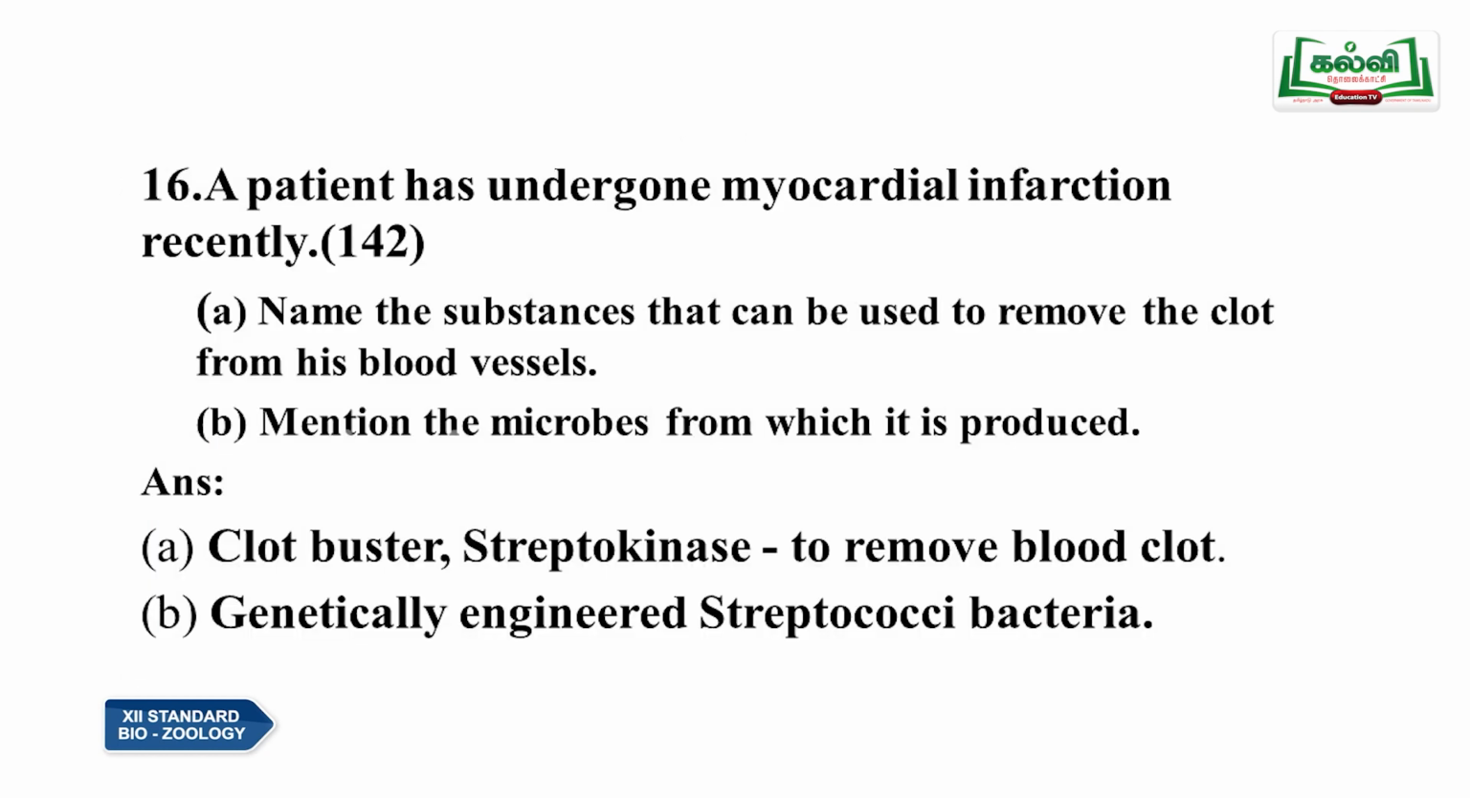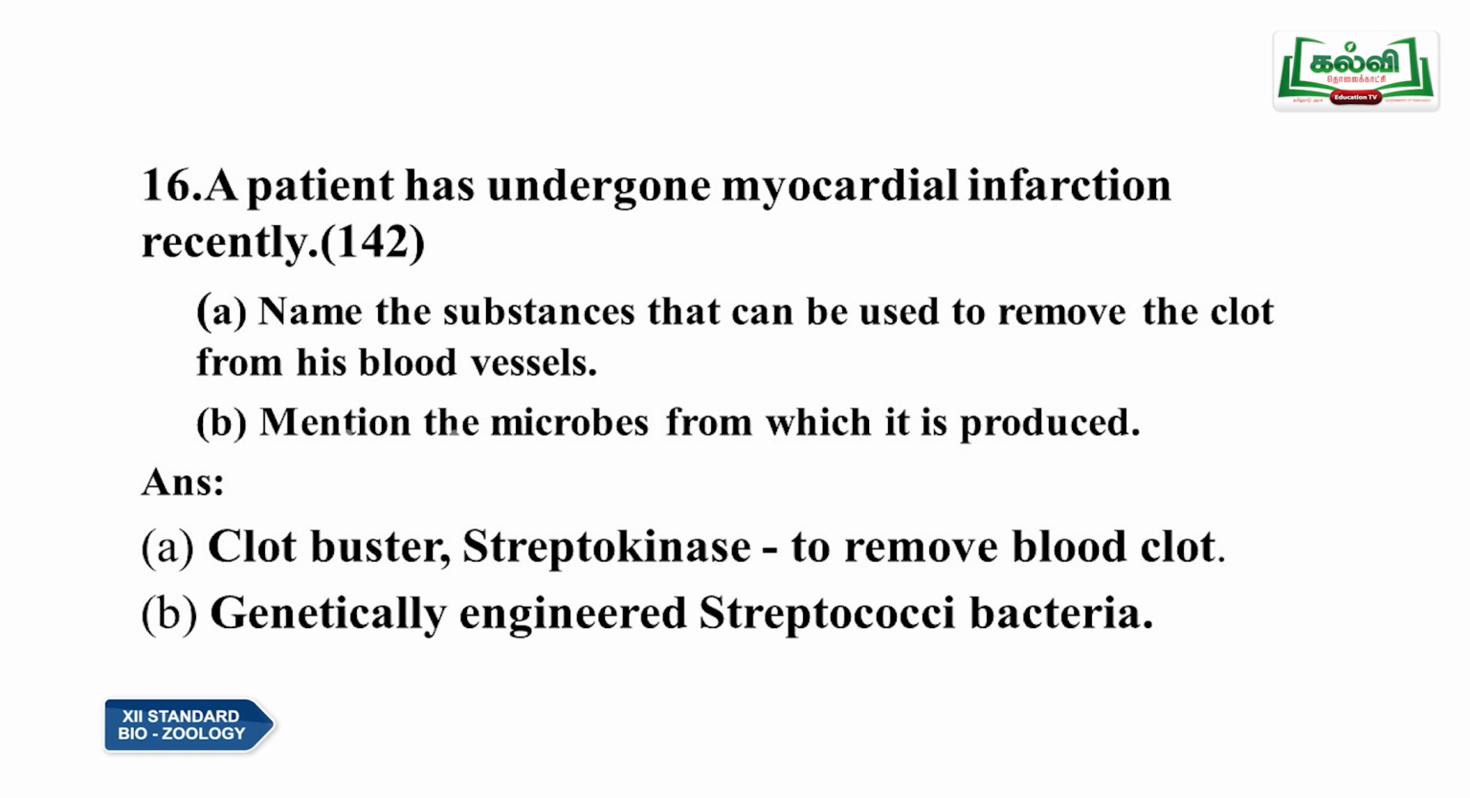The next question, question 16: a patient has undergone myocardial infarction recently. It is in page number 142. Myocardial infarction means he had a heart attack. So, the question here is to name the substance that can be used to remove the clot from his blood vessels and mention the microbes from which it is produced. So, we have 2 questions here.